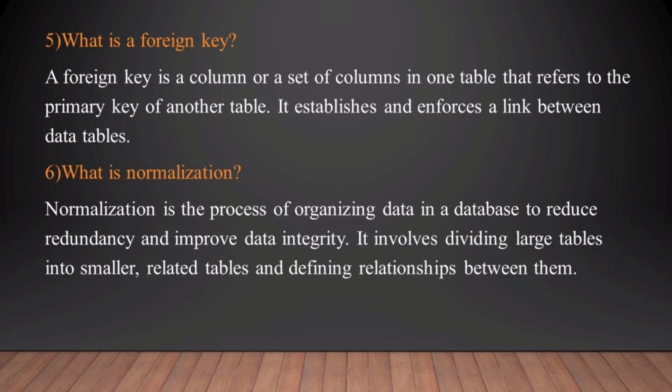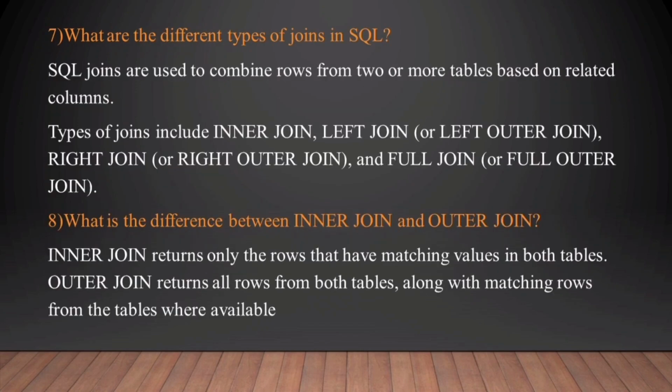What is normalization? Normalization is the process of organizing data in a database to reduce redundancy and improve data integrity. The main purpose of normalization is to minimize redundancy and dependency in data. What are different types of joins in SQL? SQL joins are used to combine rows from 2 or more tables based on related columns. Types of joins include 4 types: inner join, left join or left outer join, right join or right outer join, and full join or full outer join.